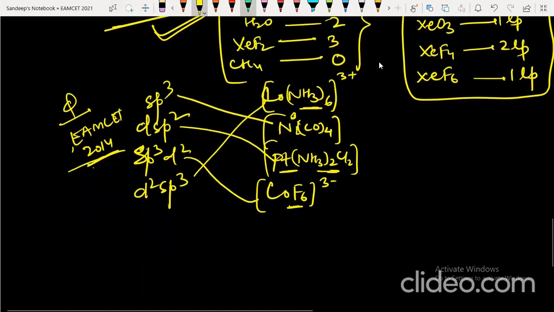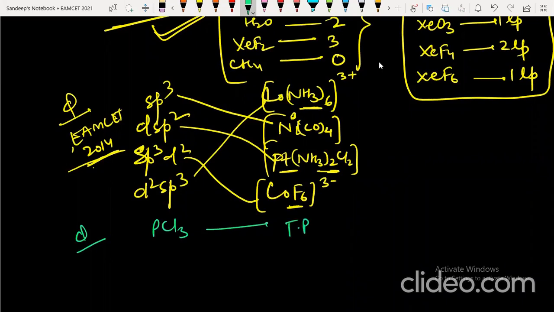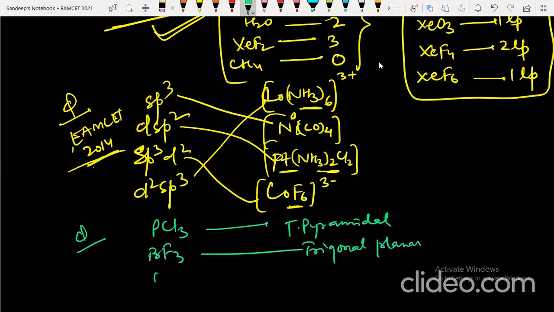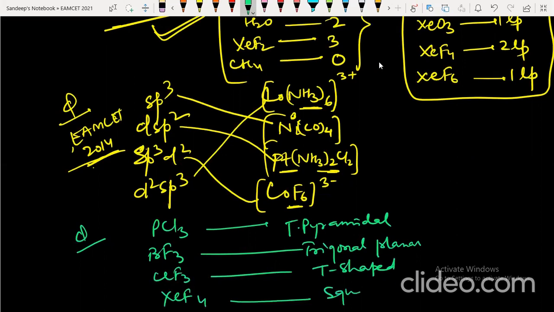Next, you can see that they are asking, like, PCl3 has what shape? You know it is trigonal pyramidal. BF3, you know, trigonal planar. ClF3, as you know, it is T-shaped. XeF4 has square planar. So such type of matching type question can be asked. So do prepare, students. These are very important.